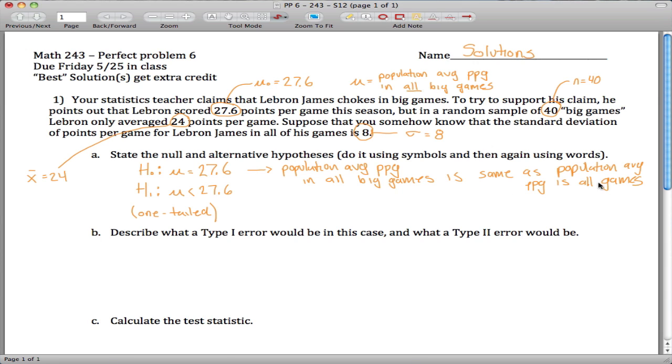That is, it makes no difference if it's a big game or just a regular game, he's going to score the same amount of points in total in all of the games, the population parameter there.